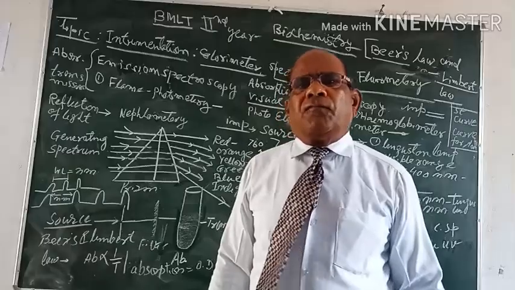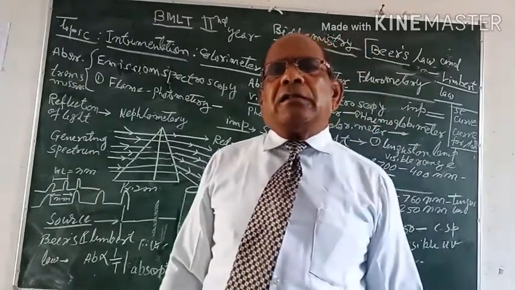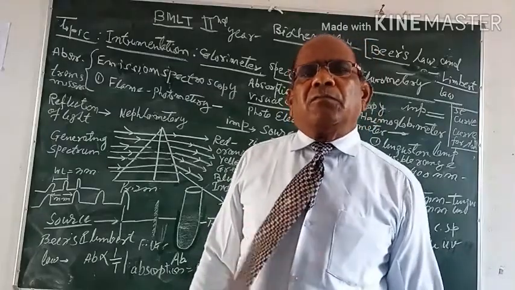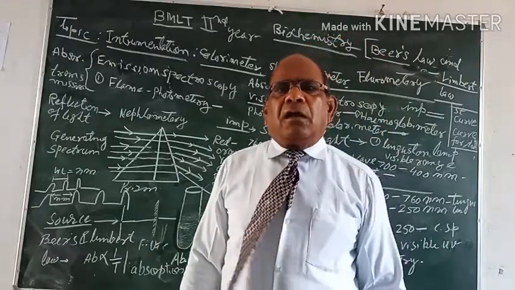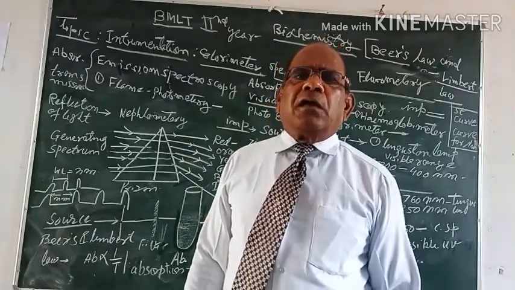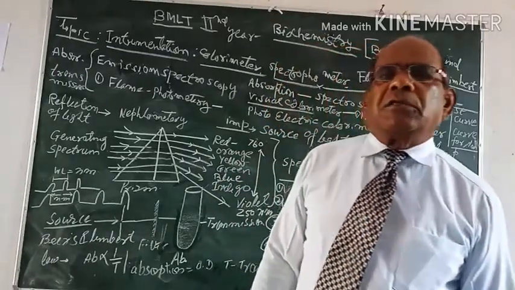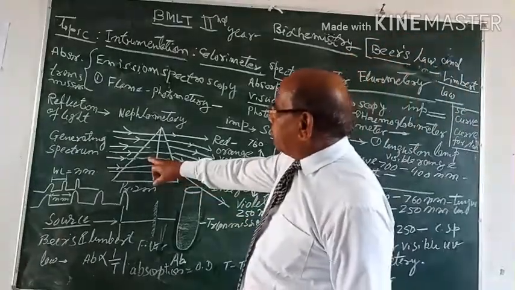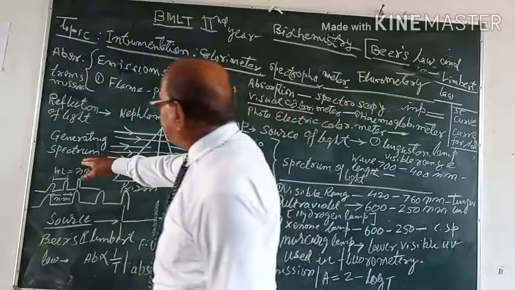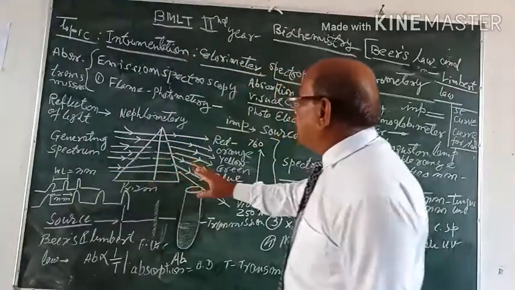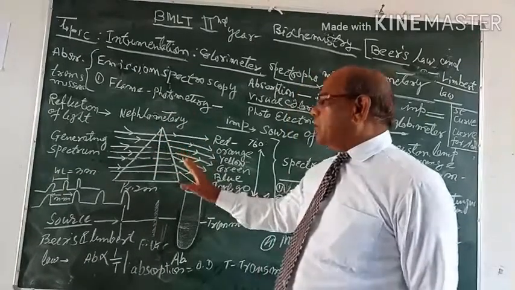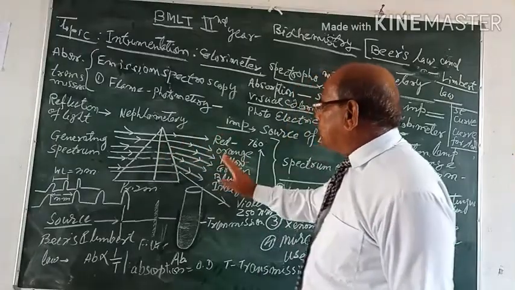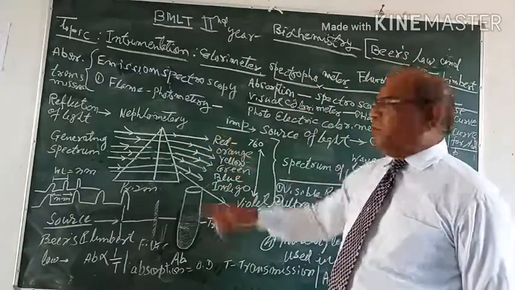So the different colors of light are characteristic of their wavelength, and wavelength is measured in nanometers. Therefore, from the visible range to the non-visible range, you will see in this prism, a source of light is passed through the prism, and after refraction, the light produces a spectrum of light which contains several colors.